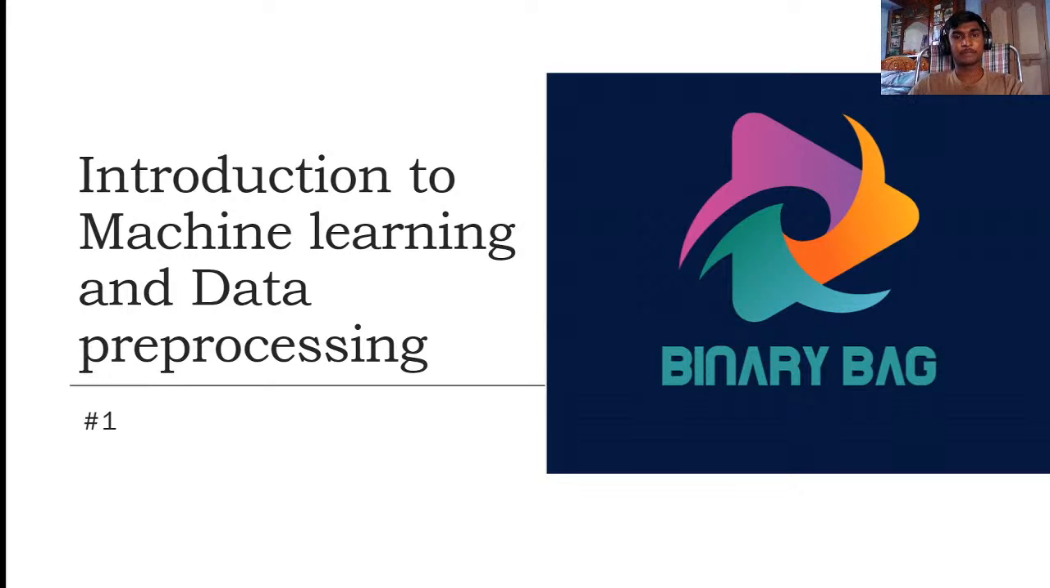What is machine learning? Machine learning is a process to train a module, to train a system based on their past experiences. Based on the past experiences, it can automatically train the system. They can rectify the problems based on the experiences.